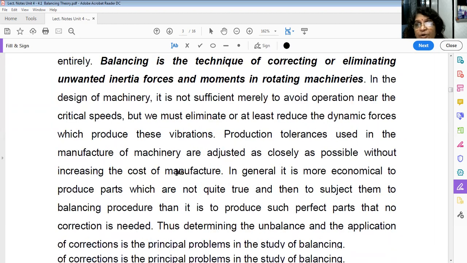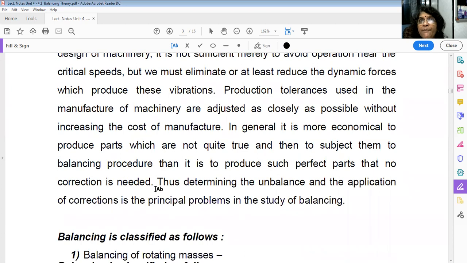the machineries. Basically, see why this unbalance is occurring. When we produce the parts, tolerances are there, but when we try to achieve as close as possible to the tolerances, it will increase cost, it will increase time, it will increase labor cost also.